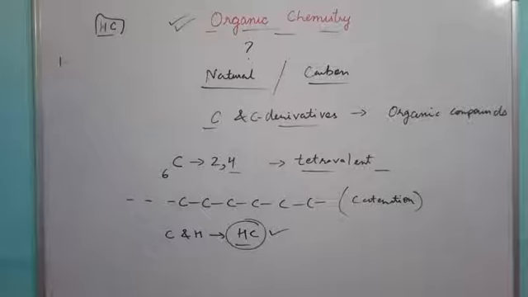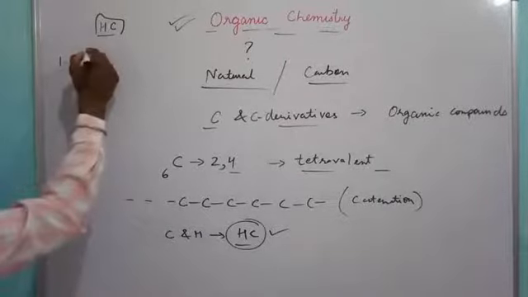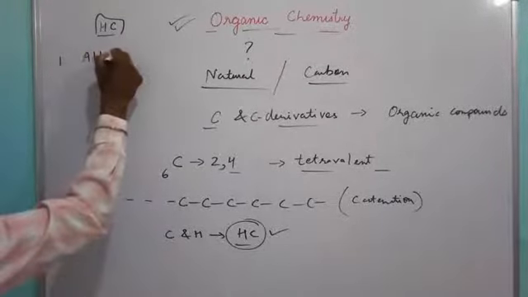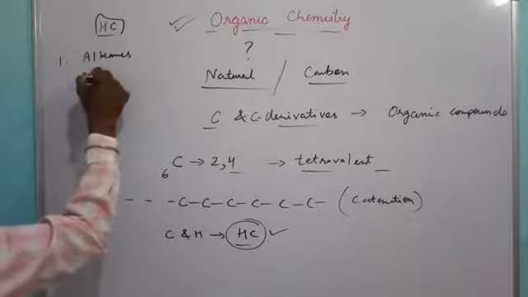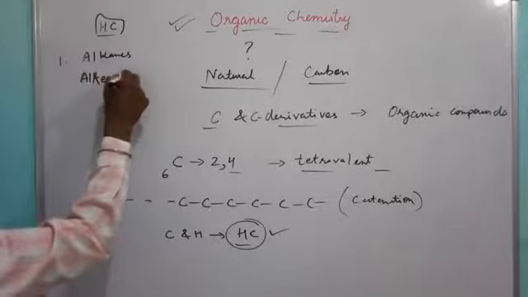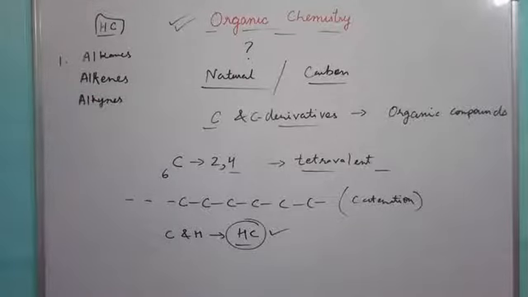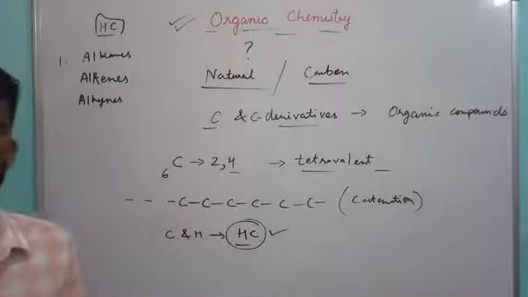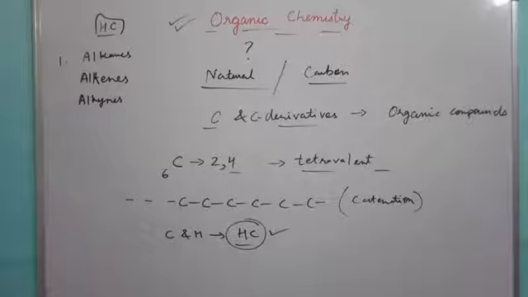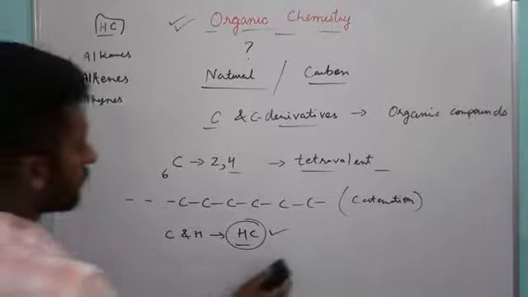They are of various kinds like alkanes, alkenes, alkynes, alcohol, aldehyde, ketone, carboxylic acid, ester, ether and so on. One by one we will discuss. But before this, we need to know the basic type of classification of organic compounds.